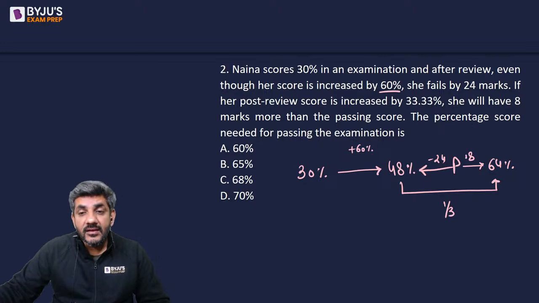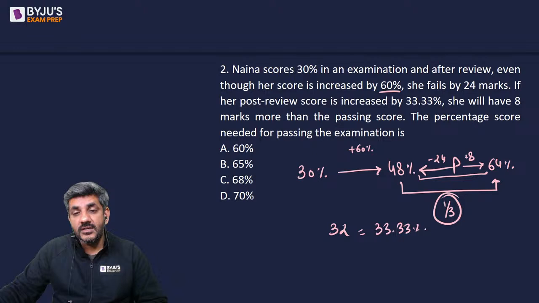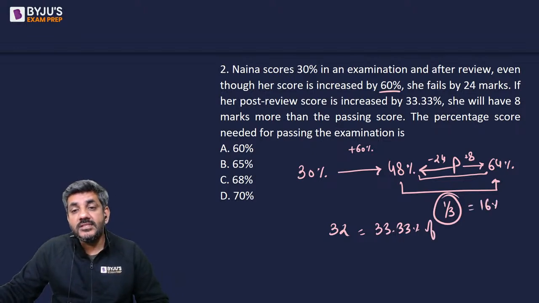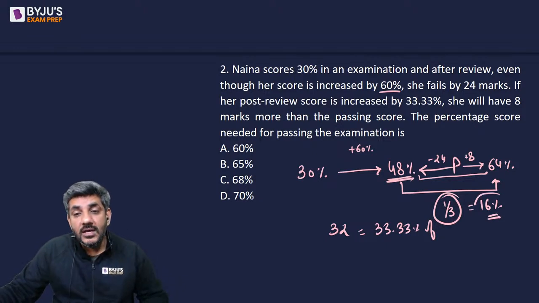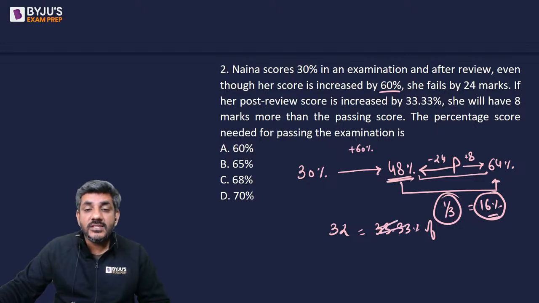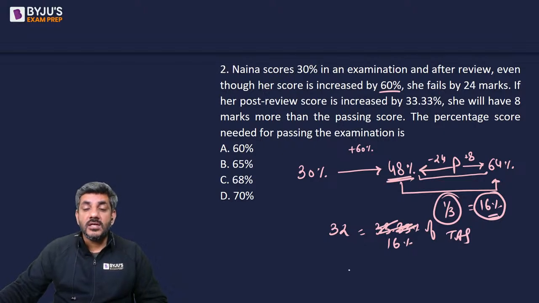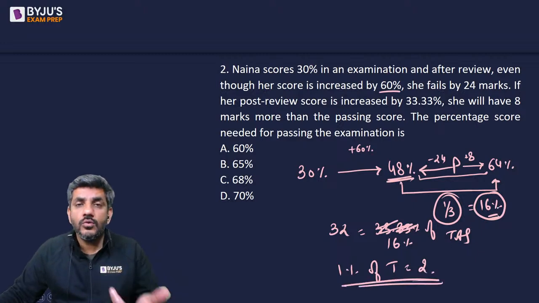So can I say that this total gap of 24 plus 8, which is 32, is equal to one third of the total? Sorry, it is not 33% of the total. Actually, it becomes 16% of the total. One third of 48%, so that is 16% of the total. So this is equal to 16% of the total. If 16% of the total is 32, can I say 1% of the total is equal to 2? 1% of the total will be equal to 2.